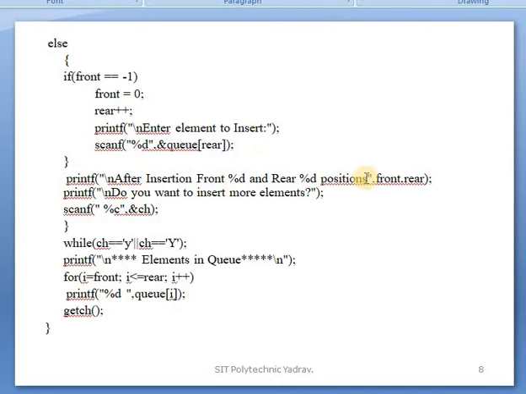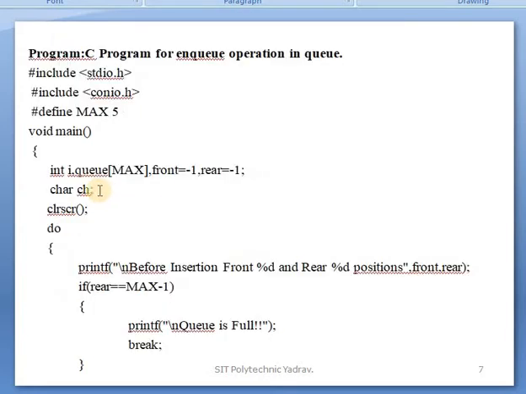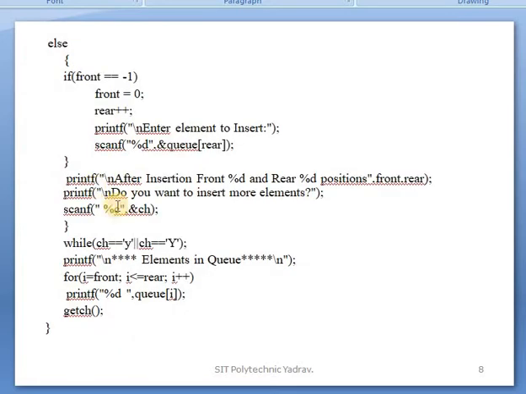First of all, -1 in this statement, that front and rear are equal to -1. Do you want to insert more elements? This message will be displayed. In that, %c means the character data type is declared. In that program, we also declare ch for character. Ch variables are taken for which purpose?